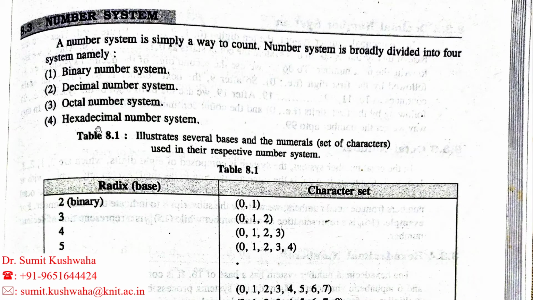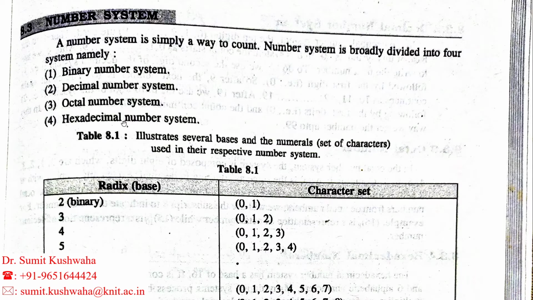In the hexadecimal number system, it is similar to the decimal number system, but it is a little more advanced. In this number system, how many numbers are there? There are 16 numbers. But we know that in the decimal number system we have only 10 numbers, like 0 to 9. So I am telling you there are 16 numbers. How is this possible?